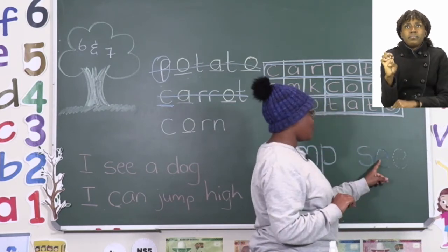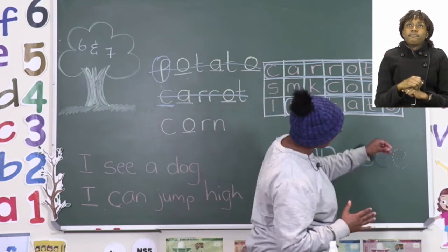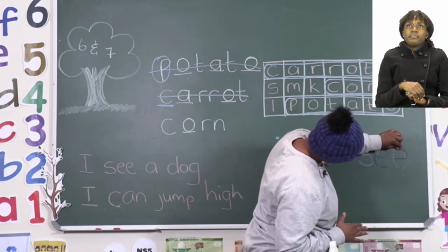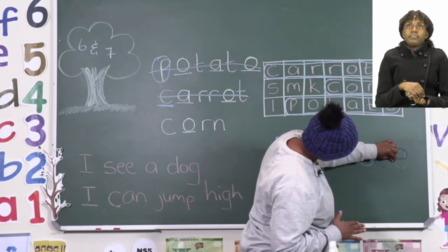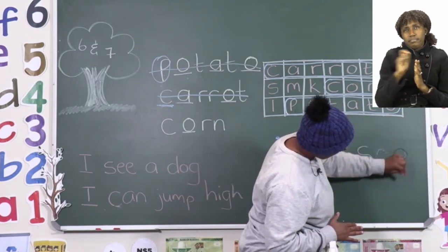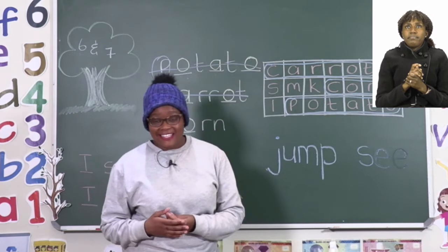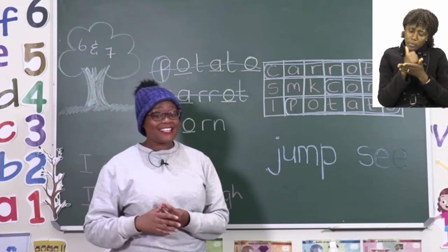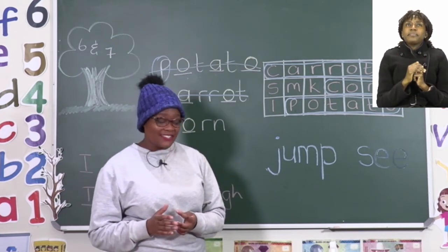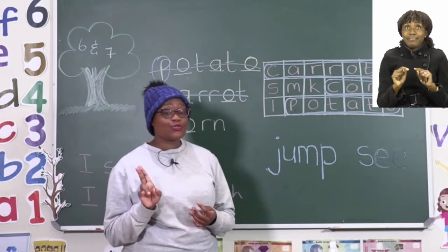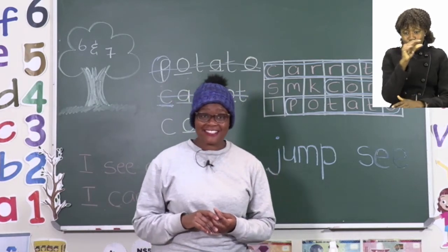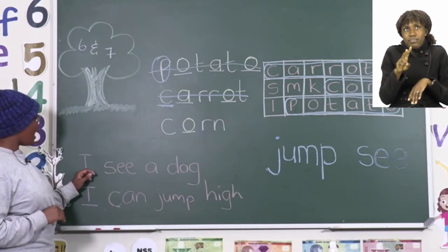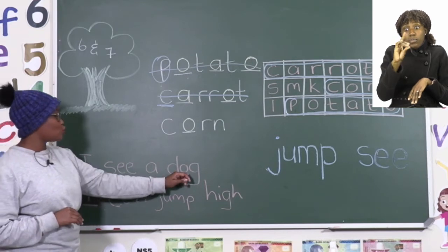And there we have the first one. And we do exactly the same for the next one. We go across and round. Don't forget to follow all the trace lines. Good job. Now you are going to write these letters by yourselves. Make sure that you write the word neatly on the space that has been provided. After that, you're now going to choose 2 of our sight words to make sentences. I have made 2 sentences here. The first one says, I see a dog.